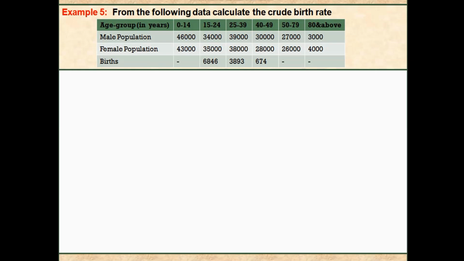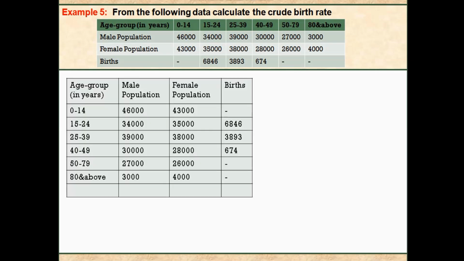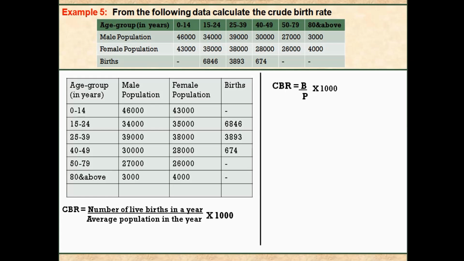From the following data, calculate crude birth rate. Crude birth rate is nothing but number of live births in a year whole divided by average population in the year into 1000. Nothing but B divided by P into 1000. For that, first we need to calculate the total of male population, that is 1,79,000, and total of female population, that is 1,74,000, and total of birth as 8,413.